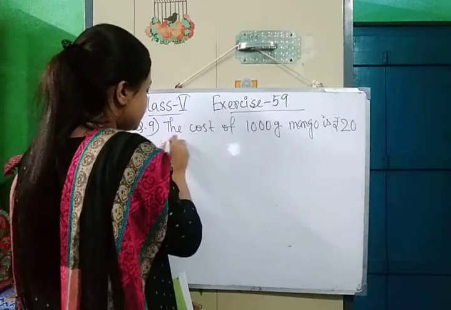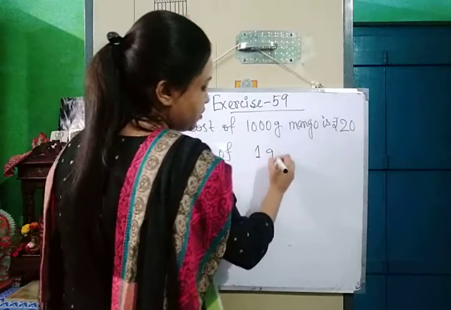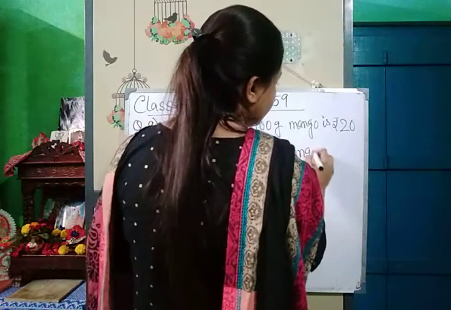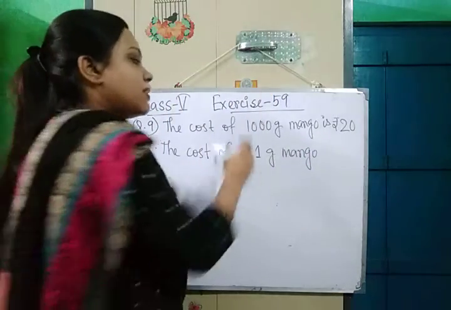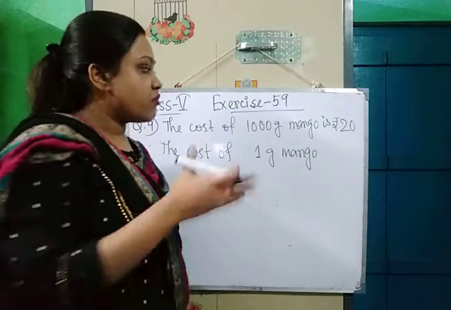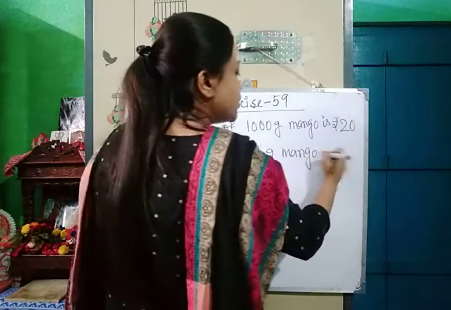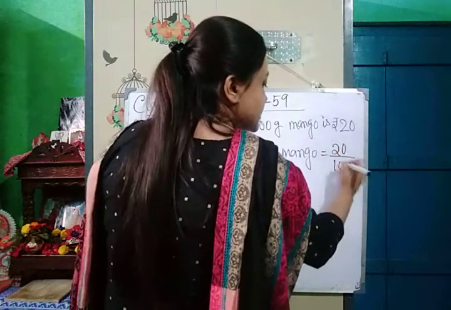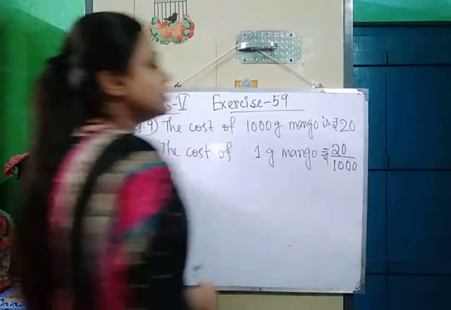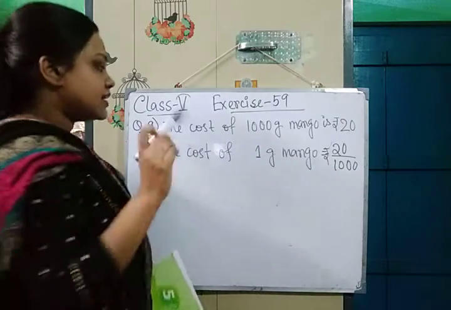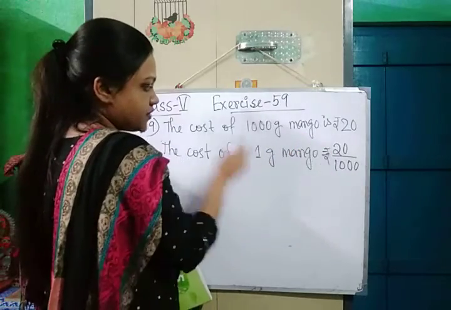So here next will be the cost of 1 gram mango, as in the unitary method we first find out the cost of 1 gram mango. So what will be the cost of 1 gram mango? That must be less than the cost of 1000 gram mango. So we will have to divide this 20 by 1000. Simply, the cost of 1000 gram mango is 20, so the cost of 1 gram mango will be 20 divided by 1000.